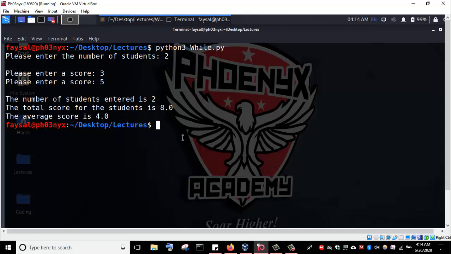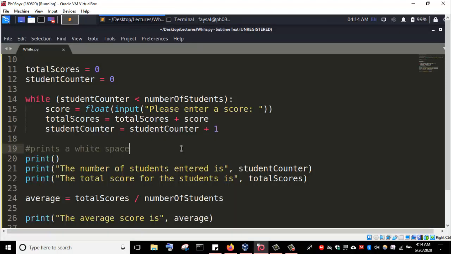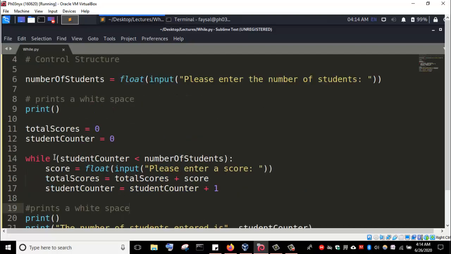So basically, in summary, this is how the while repetition control structure works. It is called the while repetition structure or while looping structure. We have while and then we have a condition. If the condition still holds true, then the statements under the while structure will keep on executing until this condition becomes false.